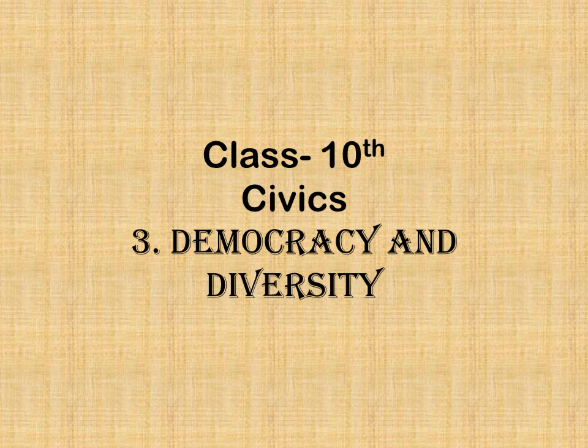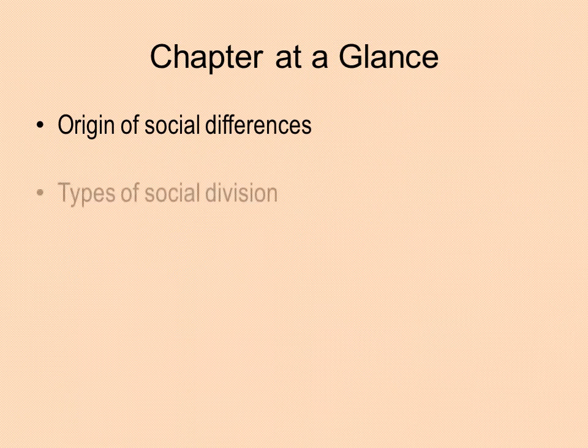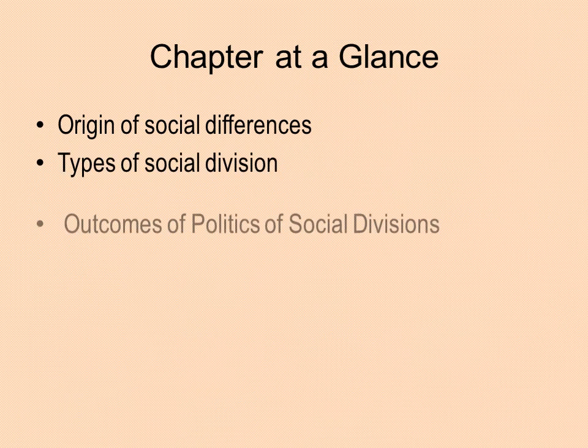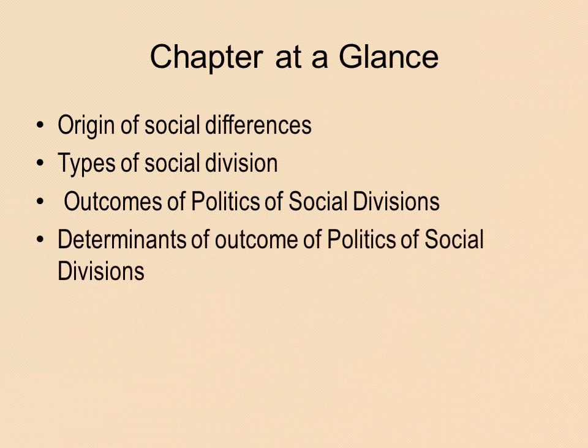Good morning, children. Today we are doing the third chapter of Civics, Democracy and Diversity. In this chapter, we study how democracy responds to social differences, divisions, and inequalities. The chapter covers the following topics: origin of social differences, types of social division, outcomes of politics of social divisions, and determinants of outcome of politics of social divisions. Today, in this module, we will do origin of social differences and types of social division.